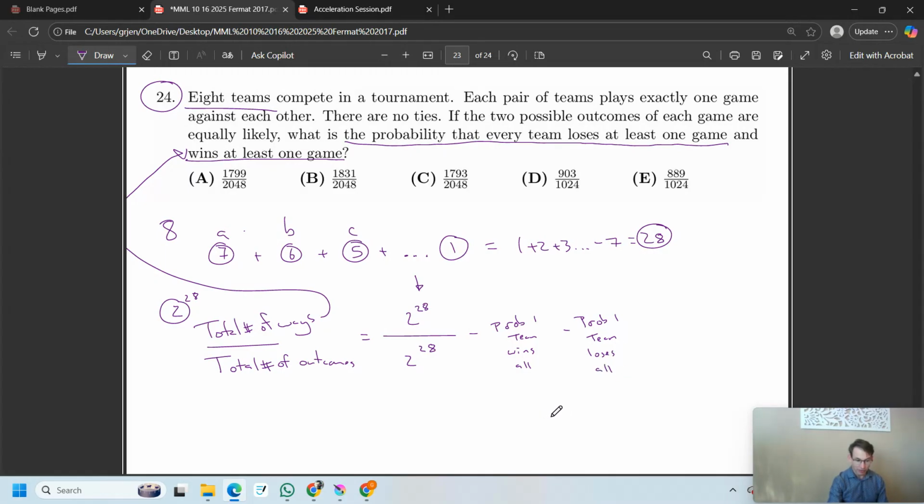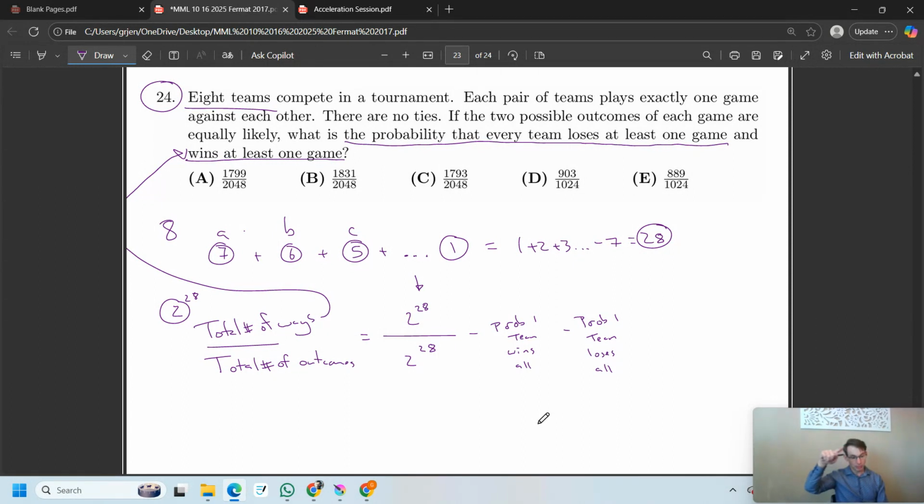And then I'll have the probability that no team won all their games or lost all their games. Right? No, there's a catch. There's a trick here. Okay? And the trick here is this actually is double counting a few cases. And we need to be very careful about these.